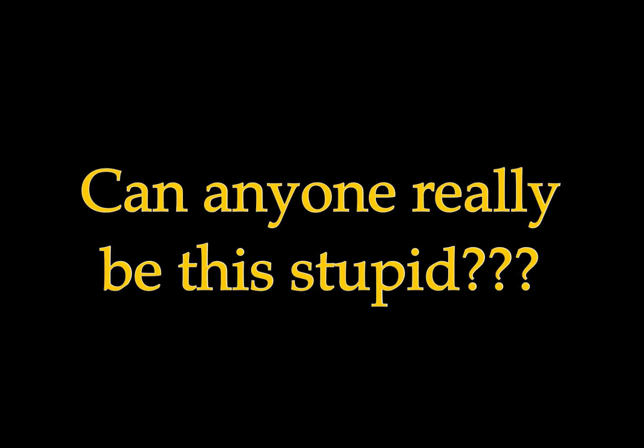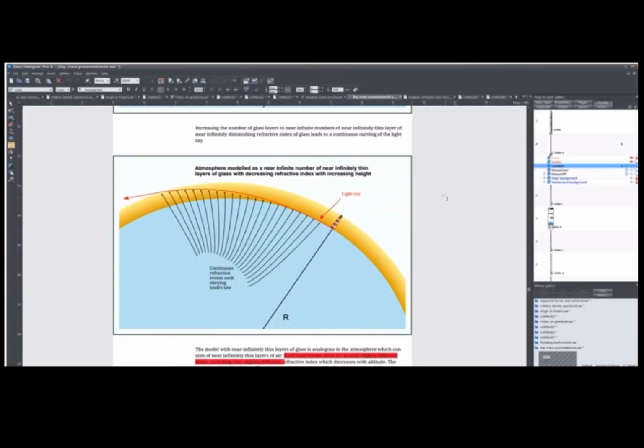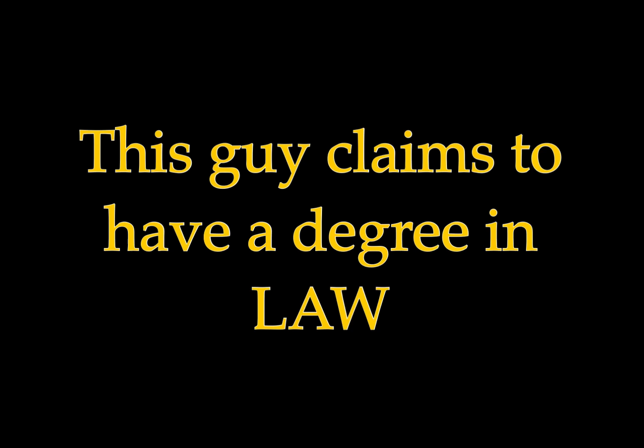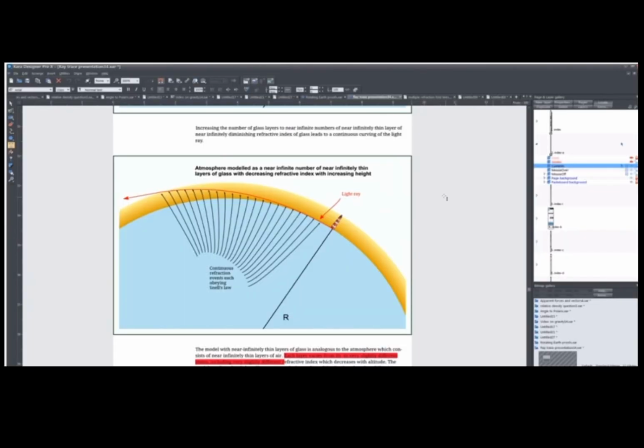Understanding of science and maths. When it says Fermat's principle deviates from a straight line, is that deviating from straight or is it conforming to a curve? It's doing both. No, it's not. It's doing one. That is a deviation from straight. What on earth are you talking about? That's following a curved path. It's also deviating from straight. No, it's not. A deviation from straight is a wobble. It's very simple English. A straight line is straight. If it's not straight, it's deviating from straight. What don't you understand about that? You're demonstrating a curve and claiming that's deviating from straight. Yes, but deviating from straight doesn't mean following a curved path. It means a wiggly line like I drew.